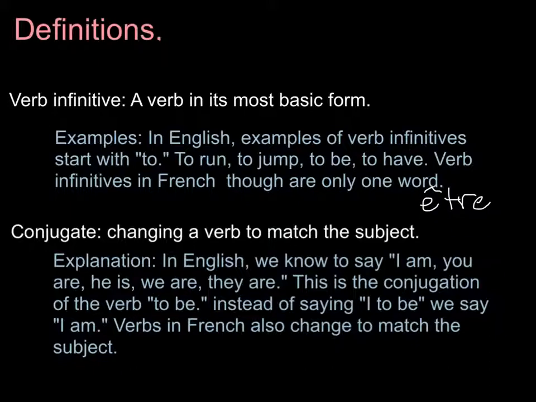So our next definition, and I believe our last definition, is conjugate. To conjugate a verb means to change it to match with the subject. So changing a verb to match the subject. So in English, we know to say I am, you are, he is, we are, they are. This is the conjugation of the verb to be. Instead of saying I to be, we say I am. We conjugate to be to match the subject I am. Verbs in French also change to match the subject. So we're going to see how they do that in French.